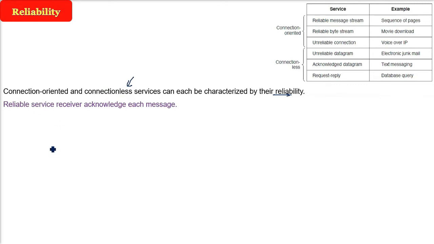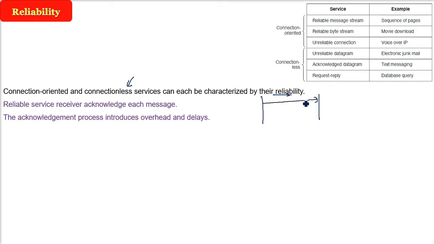Basically, the audio video you are using today are not reliable services. They are unreliable services. Why? Because in reliable services, the acknowledgement service will be there. Whatever you send, you will get an acknowledgement. For example, you are going from one place to another, you are calling your mom. So you are giving her acknowledgement: I have reached here, I have reached here. So every time in reliable service, there will be some acknowledgement always sent.